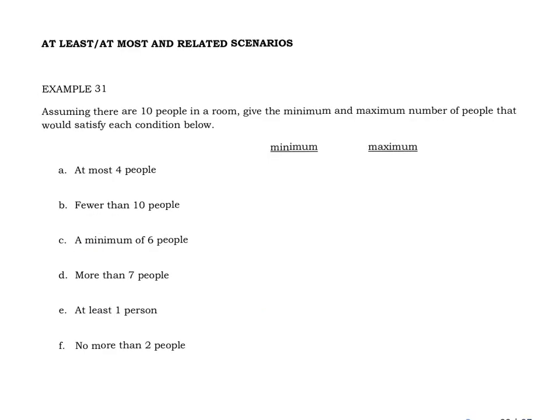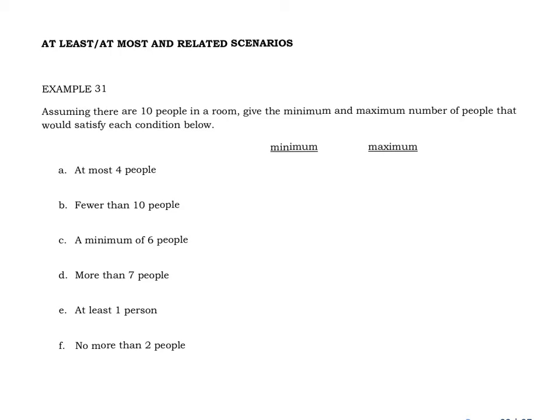All right, in this next section, we're going to go back to some probabilities and some counting techniques. But first we need to make sure we understand some English words. This tends to be a source of confusion for these problems, and so this is just a little preemptive way of making sure we understand. If there are 10 people in a room, and I say I need at most 4 people to volunteer for some task, what is the smallest number and the largest number of people that would involve?